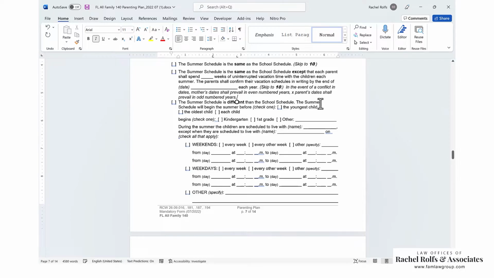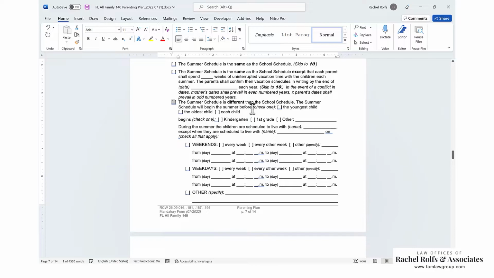Summer schedule is different than the school schedule. The summer schedule will begin the summer before. So this section is if you want to do a completely different schedule in the summer. Sometimes people will have one parent be kind of the primary parent during the school year, and then the summer schedule, the child will be primarily with the other parent. It's also really common in a long distance parenting plan that the parent that has the child during the school year has them most of the time during the school year, and then the child spends most of the summer with the other parent that lives farther away. So this is where you would do that.